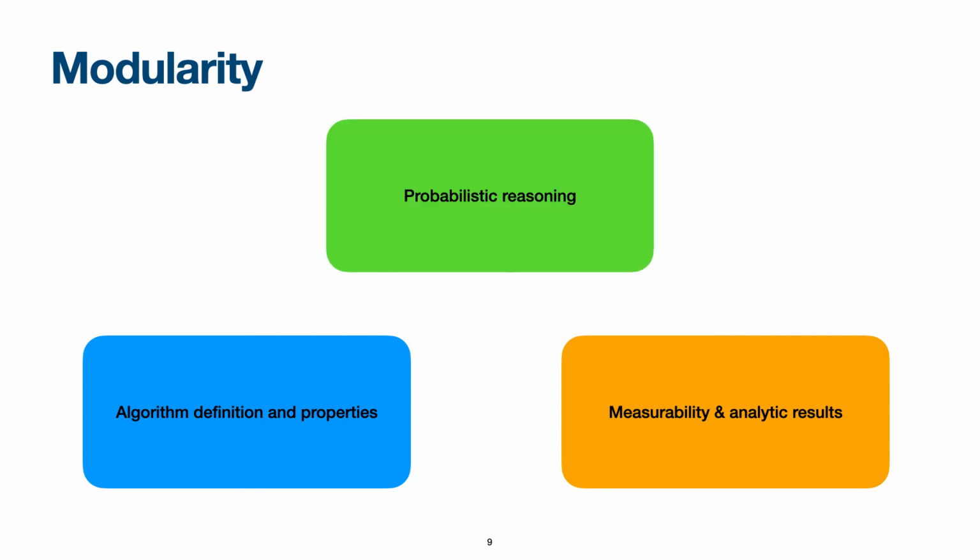The probabilistic reasoning and the statement are built on these two things, on the algorithm definition and properties and on the measurability and analytic results. Of course, the proof depends heavily on the algorithm definition, but we can have enough automation so that the measurability details do not encumber the probabilistic reasoning.